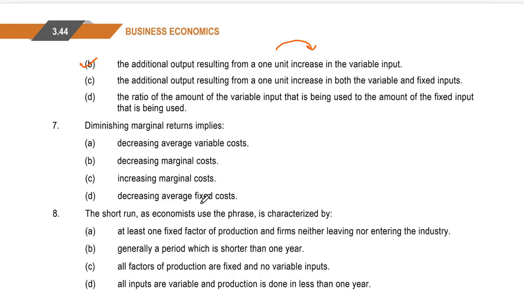Diminishing marginal return is decreasing. That means what? C. increasing marginal cost. Cost is increasing and that is why the marginal returns is decreasing or diminishing.